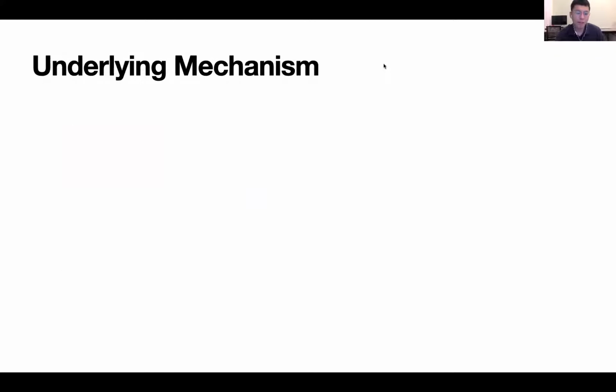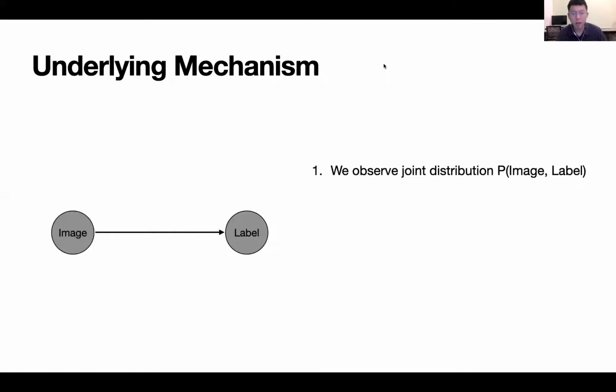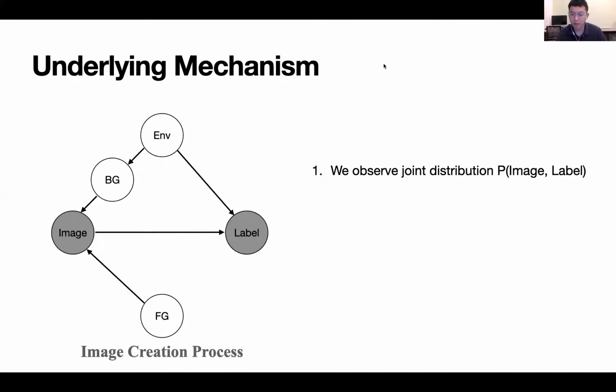But let's take a step back and analyze why the dataset is biased and why deep models fail to generalize. In this paper, we take a causal perspective. Every image is generated through a causal mechanism, which we formalize as a structural causal model. In our model, we can observe the joint distribution of image and label, which are shown in gray nodes. They are unobserved exogenous variables.